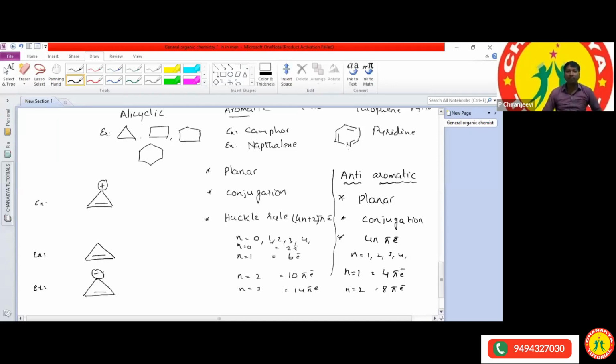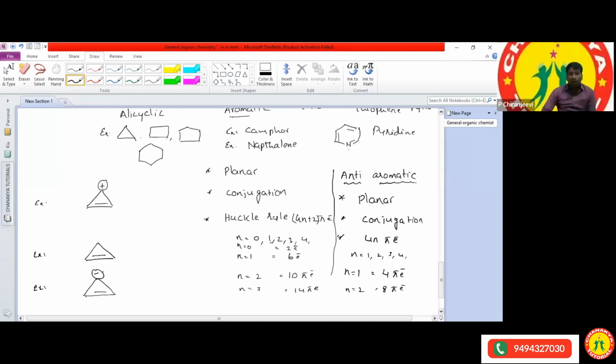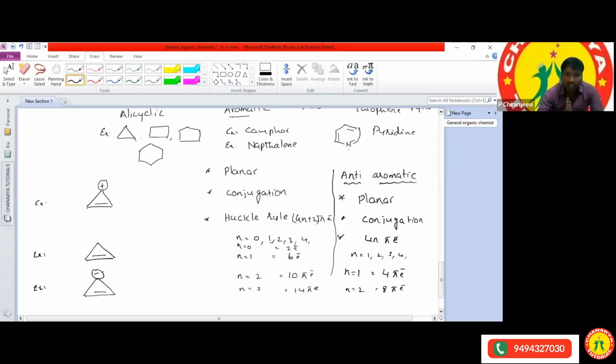Three examples have been given. Sriveda, yes. First example: is it aromatic, non-aromatic or anti-aromatic? Samhita, yes sir, what is the answer for this one? First example. Is the given compound aromatic, non-aromatic or anti-aromatic?